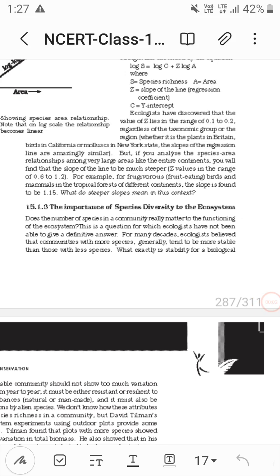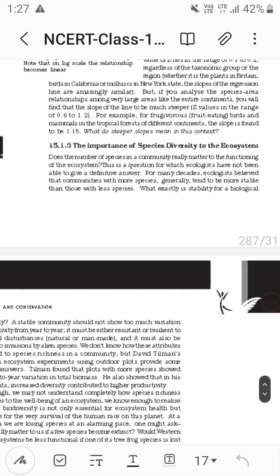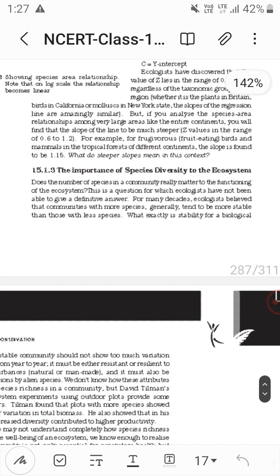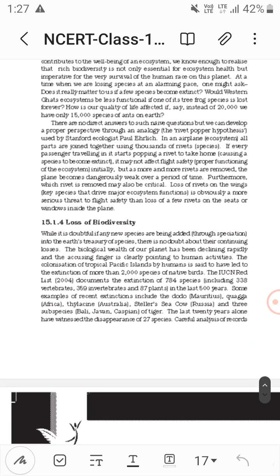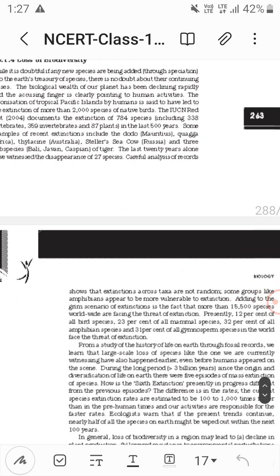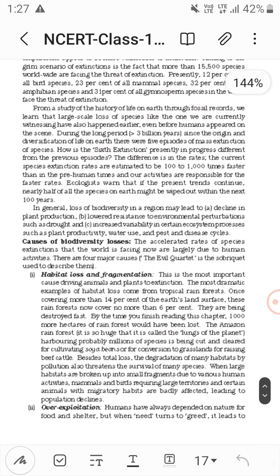Important species of biodiversity to the ecosystem. Now the importance of species diversity to the ecosystem. Now loss of biodiversity. There are causes of biodiversity losses.